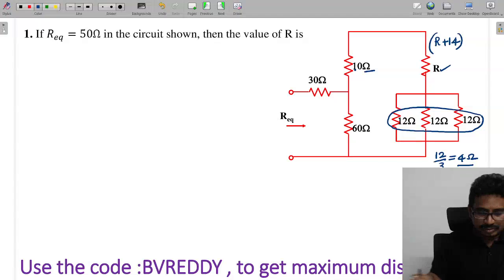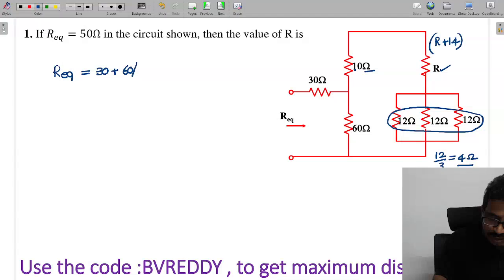Now R equivalent is given as this 30 plus 60 and R plus 14, which are in series.